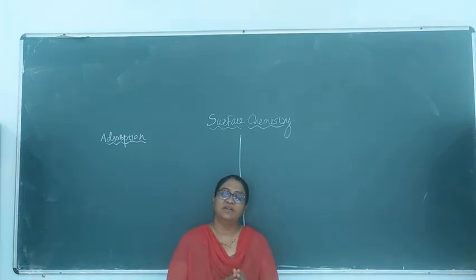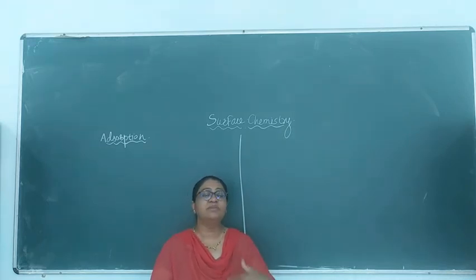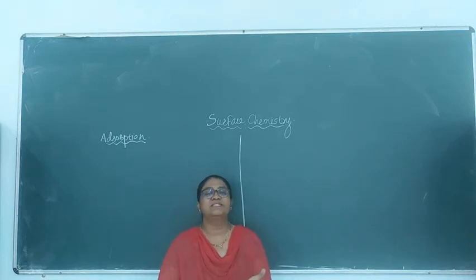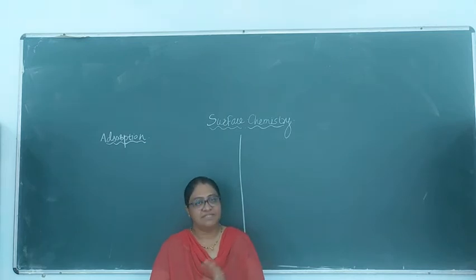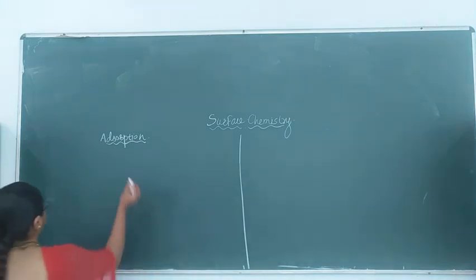We have seen the points of difference between these two. The physical adsorption is multi-layer, while the chemical adsorption is a single layer. The amount of energy which is evolved is very much greater in chemical adsorption as compared to the physical adsorption. The physical adsorption is non-specific, while the chemical adsorption is a very specific type of adsorption. These are some points of difference that we have seen. Now let's go further. The adsorption isotherms.